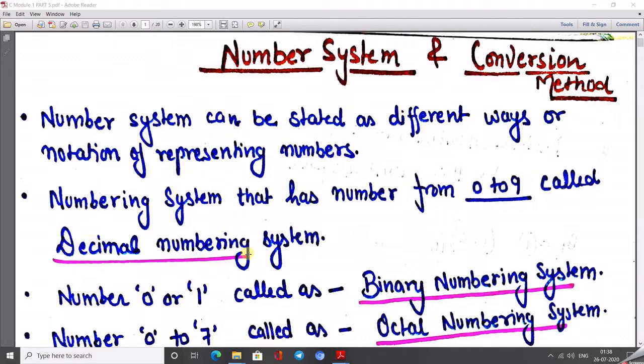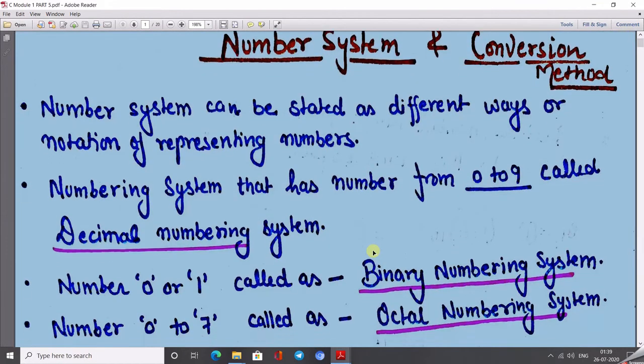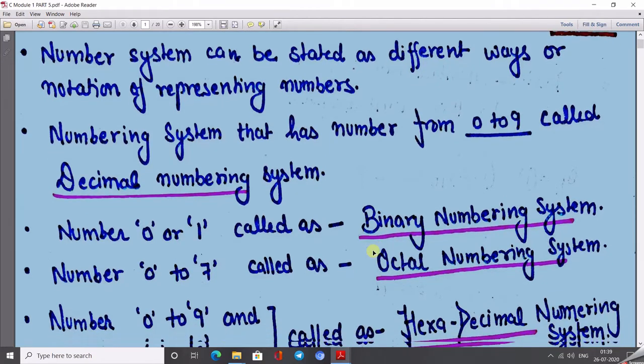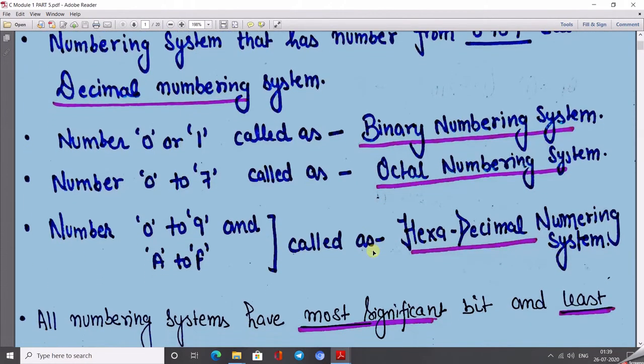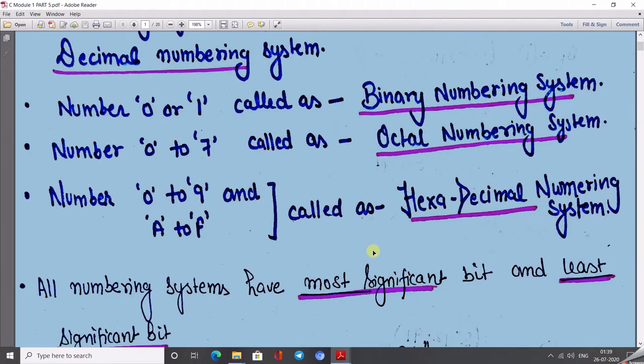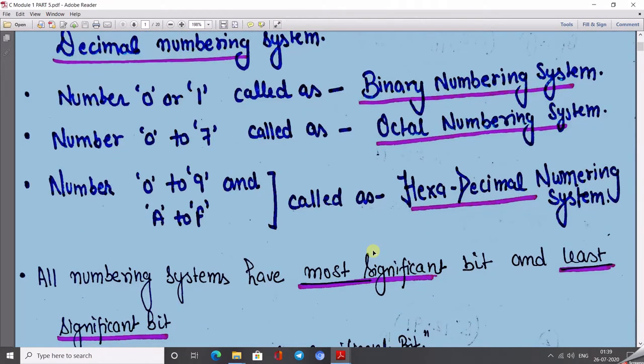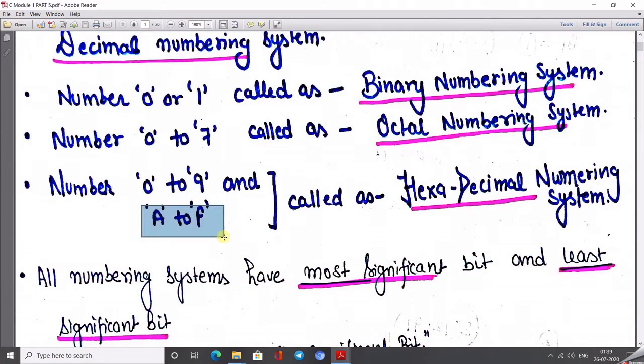The number system that has numbers from 0 to 9 is called the decimal number system. The number system that has only 0 or 1 is called the binary number system. The number system that has 0 to 7 is called octal. The number system which ranges from 0 to 9 and capital A to capital F, where it is mandatory that the letters are capitals, is called the hexadecimal numbering system.